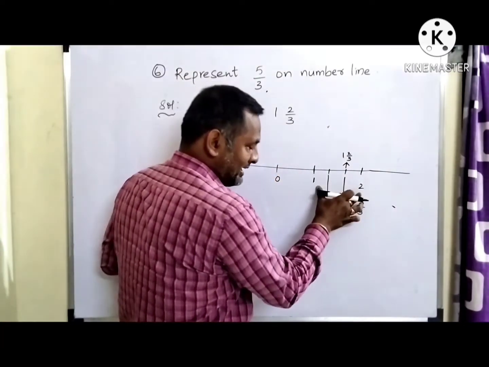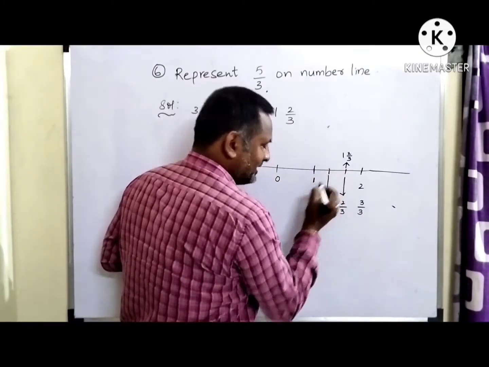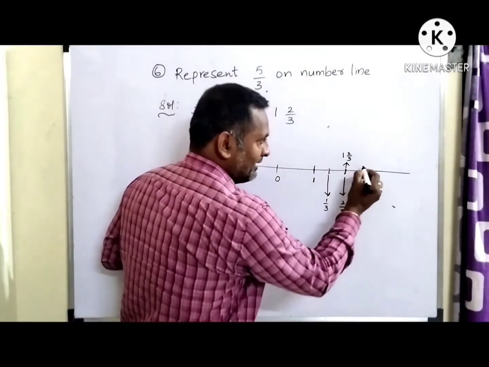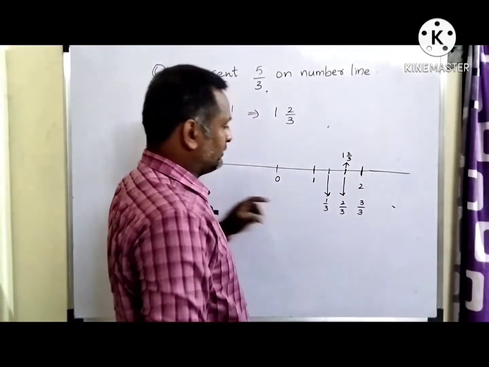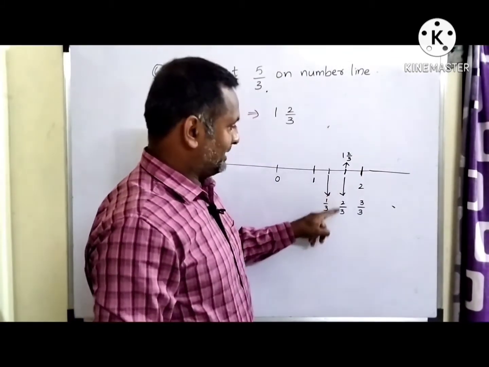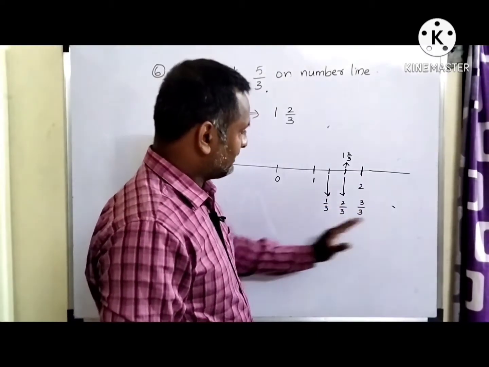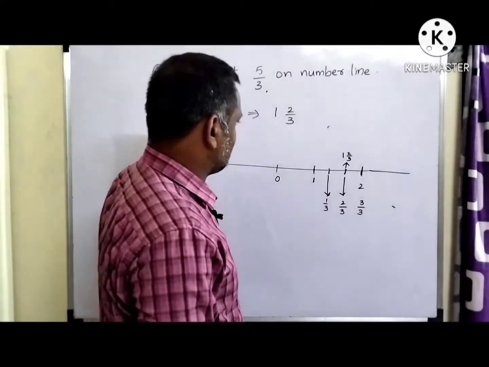This is the first part, this is the second part, and this is the third part. The first part I will call 1 by 3, the second part 2 by 3, and the third part 3 by 3. This is our representation on the line.